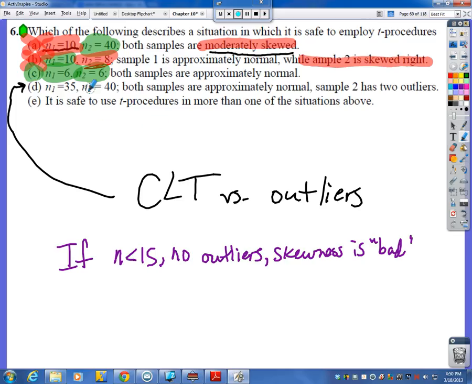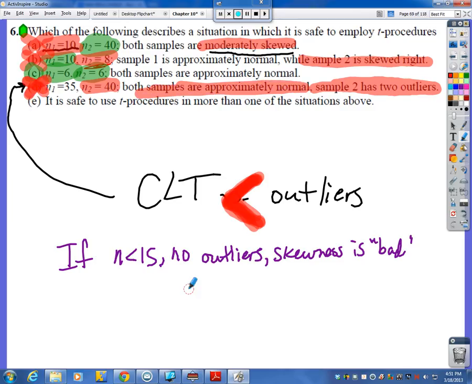Now, to get back to this one, central limit theorem worked for both of these, and they are both approximately normal, sweet, but it said sample 2 had 2 outliers. Here's the thing. Outliers do have more of an influence than the central limit theorem does. Okay, keep that in mind. So this is a no-no. Even though we have a large sample size, and even though it technically looks approximately normal, it's not going to pan out here. So T procedures is safe in more than one of these? Nope. Just C. So double check, and we are good.